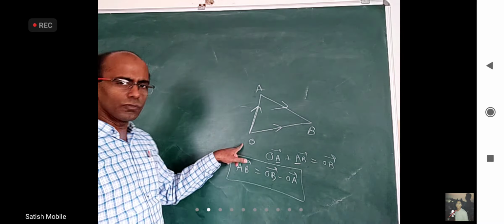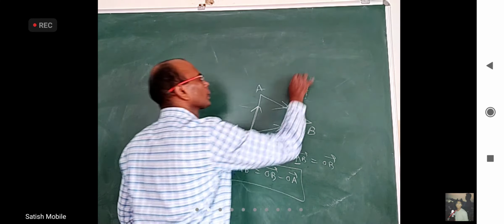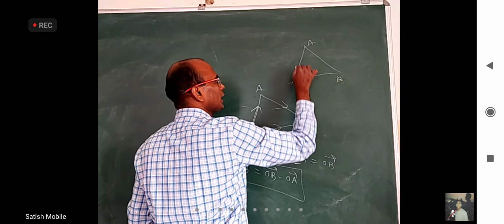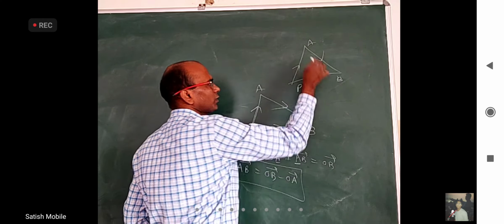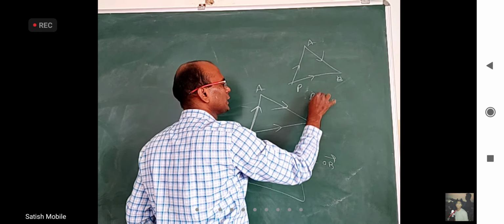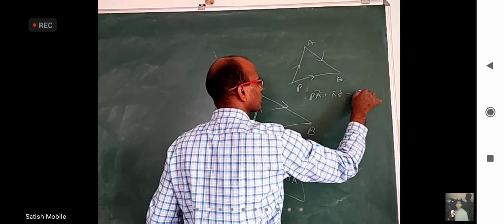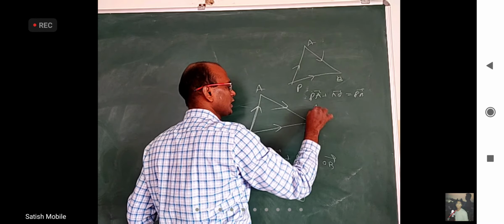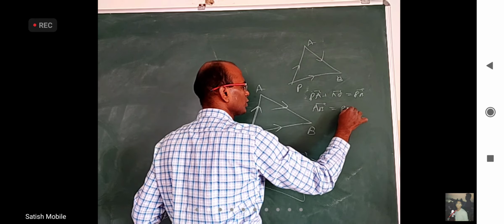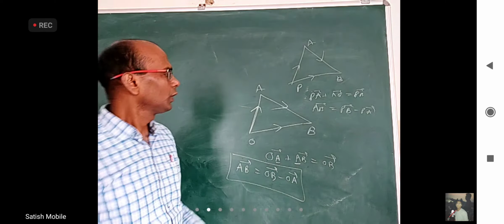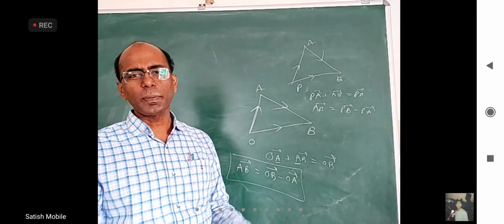It is not only O; let us say I have a point P, with A and B. I can take PA bar, PB bar, AB bar. From the figure, PA bar plus AB bar equals PB bar. Sending PA to the other side, AB bar equals PB minus PA. In the place of P I kept O, or you can keep any point, it doesn't matter.